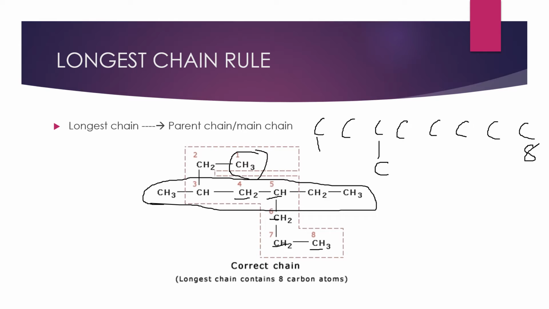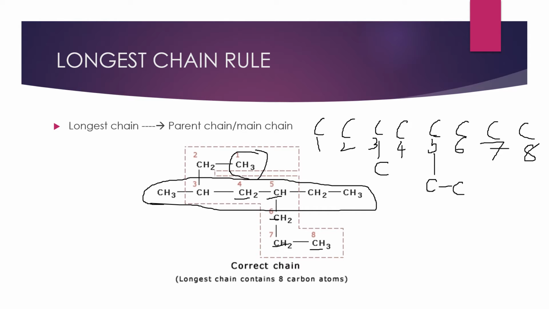I am not writing hydrogens here. Then on the fourth we don't have any branches. Again on the fifth, first, second, this is third and this is fourth. I will write all the numbers to avoid confusion: 6, 7, 8. So again on the fifth carbon, what do we have? On the fifth carbon we have one ethyl group. On the sixth, seventh, eighth we don't have any branches.